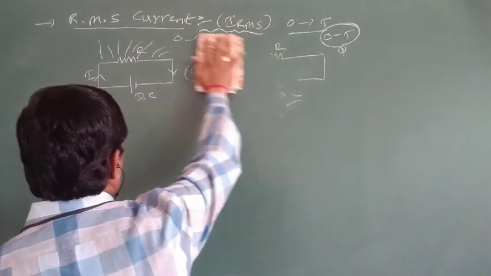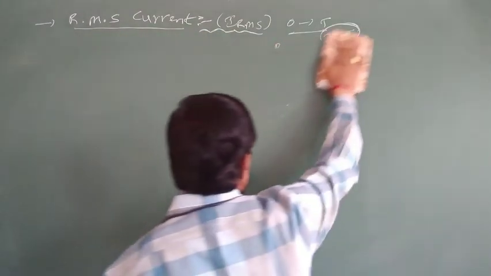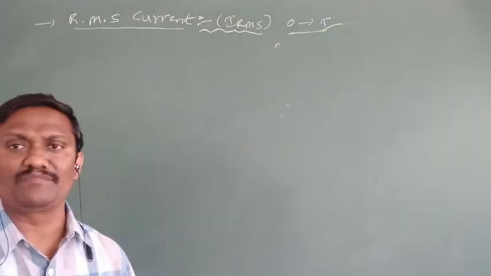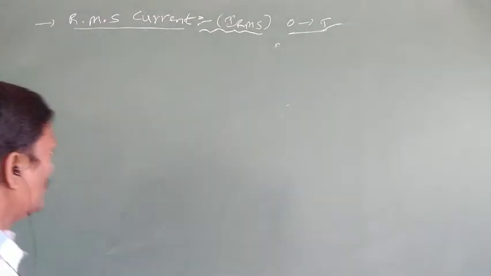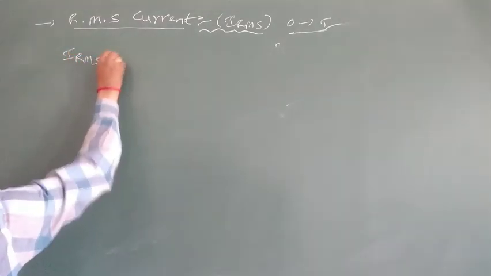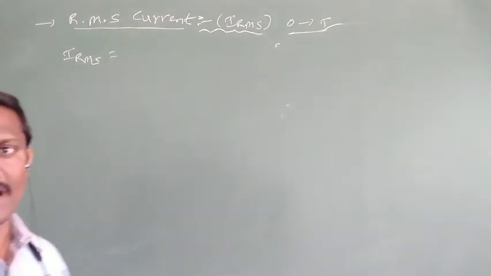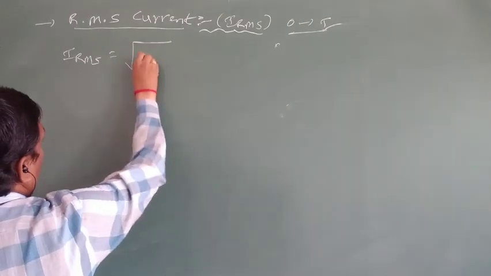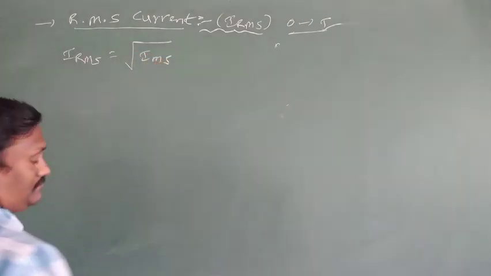RMS current is always calculated over a full cycle, limits 0 to T, but we cannot find it in one step. RMS current means I RMS, the square root of the mean of the squares of current. So I RMS is equal to the square root of the mean squares of current.